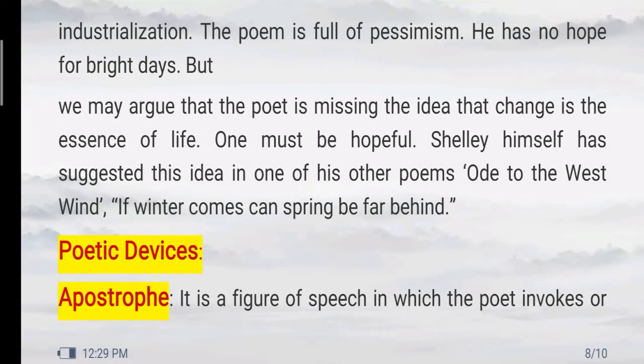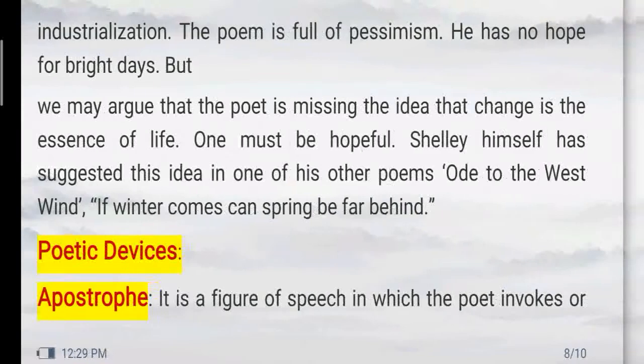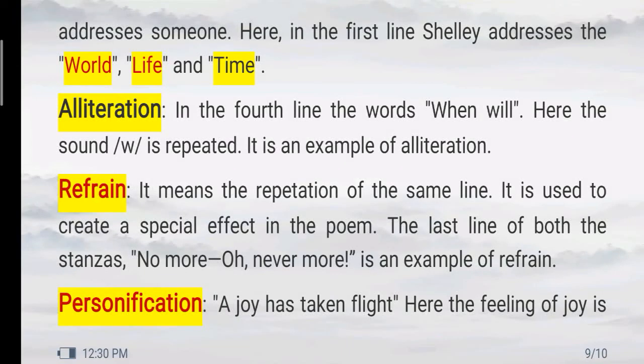So now, friends, let's discuss the poetic devices as used by Shelley in this poem. First of all, as you can see here on the screen, apostrophe, which is a figure of speech, is used by Shelley in this poem. In this figure of speech, the poet invokes or addresses someone. So if you read the first line, Shelley addresses the world, the life, and the time. So this is an example of apostrophe in English poetry.